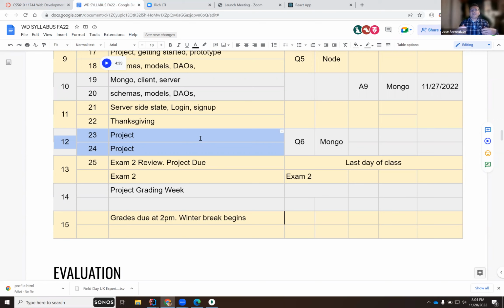It's basically mashing up data that might be found in multiple data sources, one being a third-party API that we don't own, but the other one being a database that we do own, right? Both of them using their own RESTful APIs, communicating with multiple servers, multiple databases. So we'll talk about that.